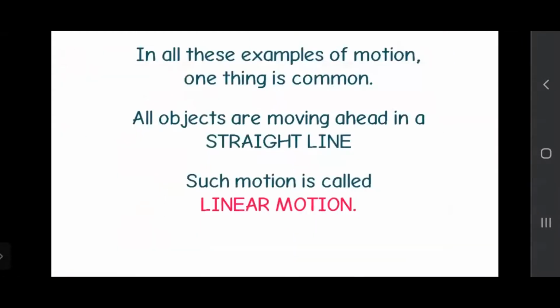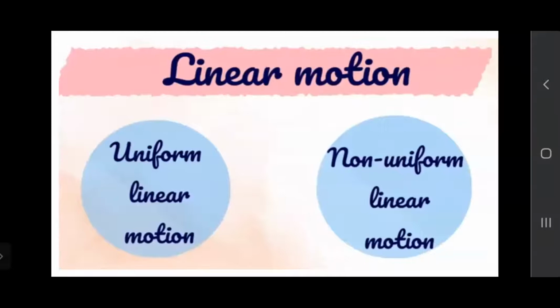In all these examples of motion, one thing is very common. So what is common? All the objects are moving in a straight line. So if the object is moving in a straight line, we can say that it is in linear motion, right? Is it clear to you what linear motion is? Okay. Now we will see that linear motion is again of two different types: uniform linear motion and non-uniform linear motion.